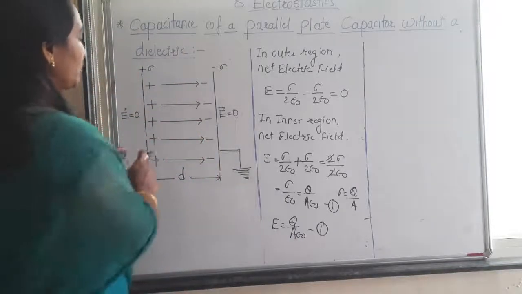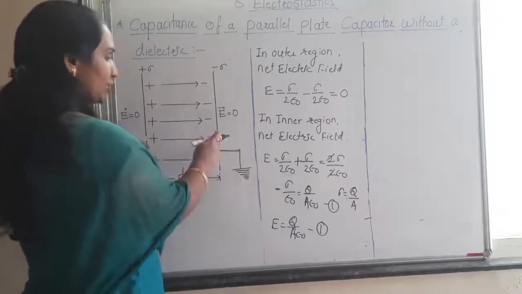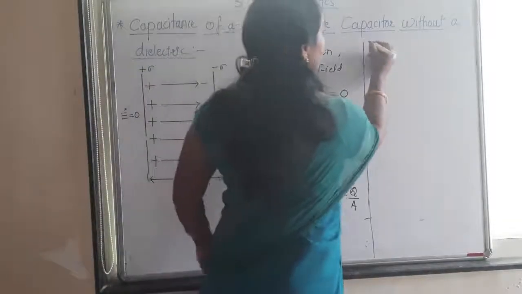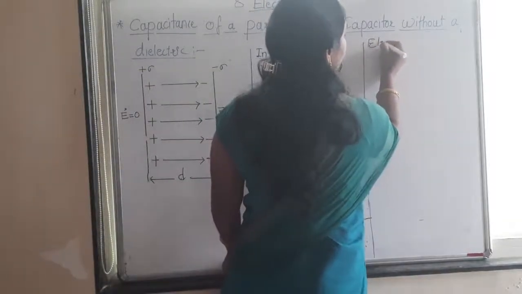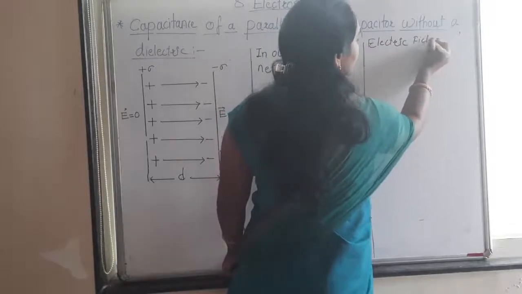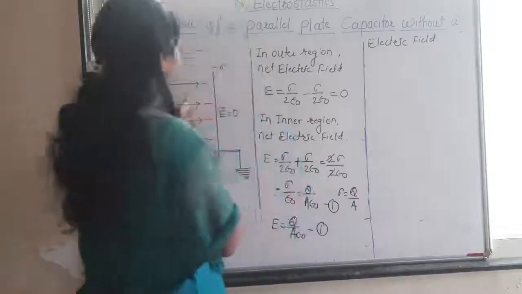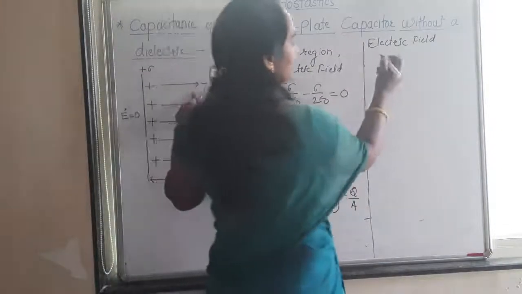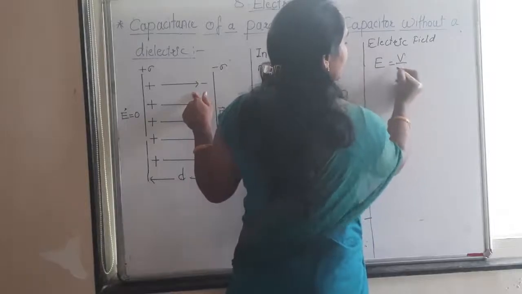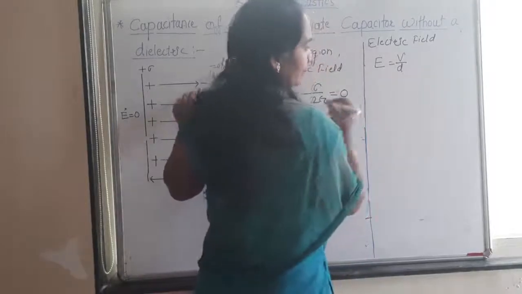Let V be the potential difference between these two plates. Then the formula for the electric field is E is equal to V upon d.